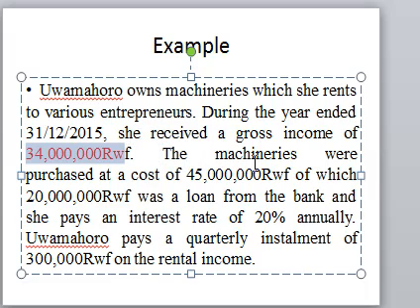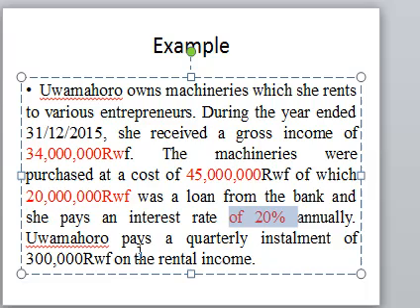The machine was purchased at a cost of 45 million, of which 20 million is a loan. The 20 million of the 45 is a loan from the bank, so you need to look at that. It pays interest, and this is the interest rate that is being paid on this loan annually.